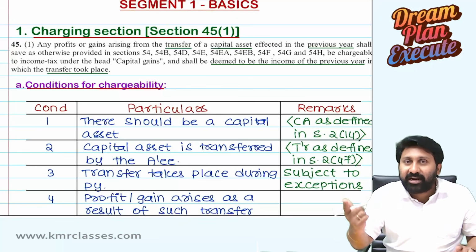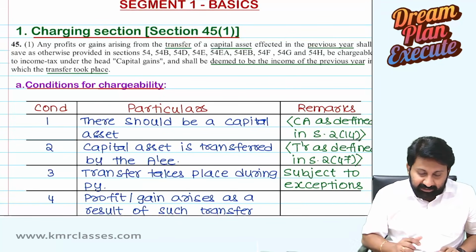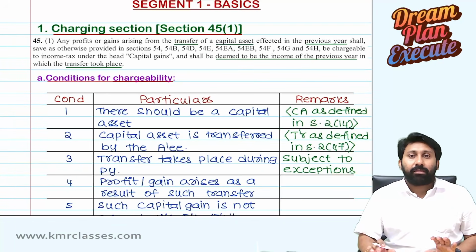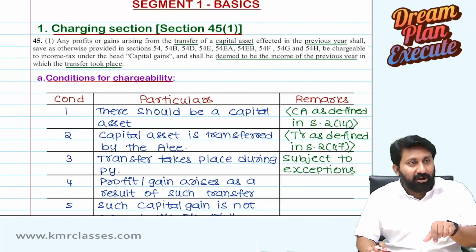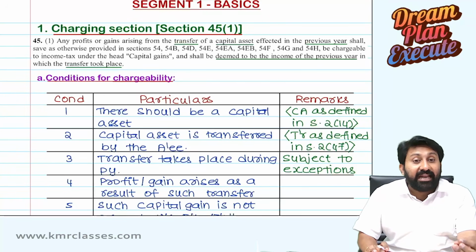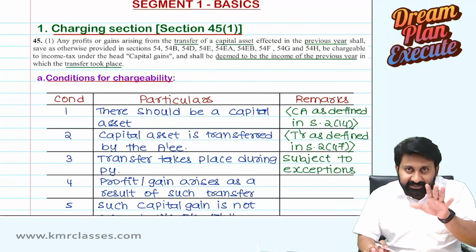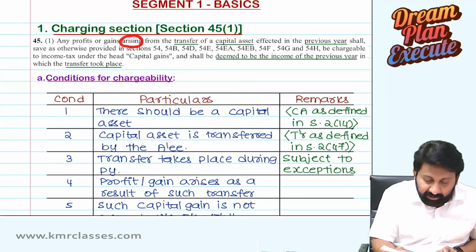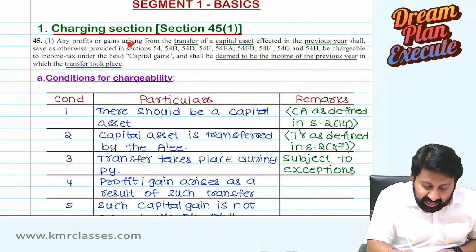Going into whose hands? Who received it? Irrelevant for me. That's why nowhere do they use the word receipt. Receipt is irrelevant for me. Whether you have taken or not, whether any generation is made of a capital gain, profit or loss, it is there or not, arising, that's all. Received is not the word. The word used is arising. Any profits or gains arising.